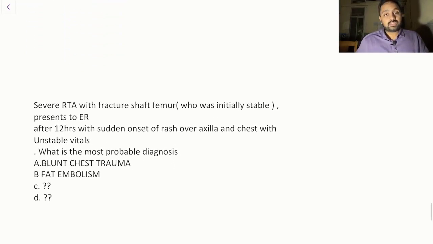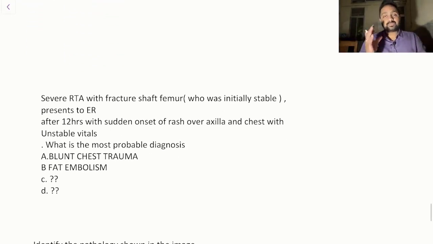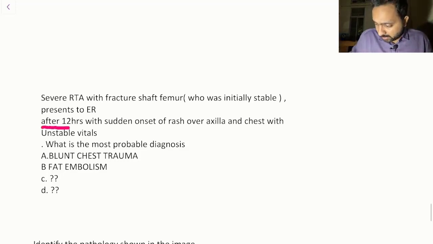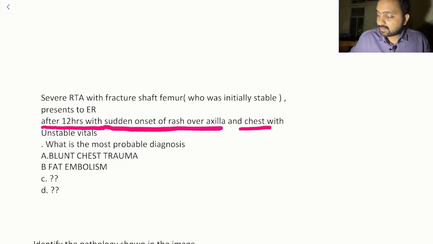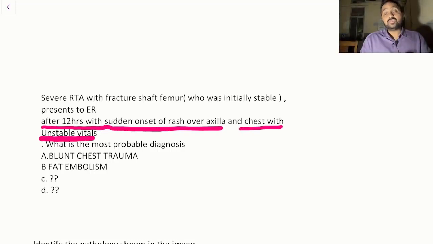Now another question was from trauma: severe RTA with fracture shaft femur, who was initially stable, presents to the ER after 12 hours with sudden onset of rash over axilla and chest with unstable vitals. What is your most probable diagnosis?